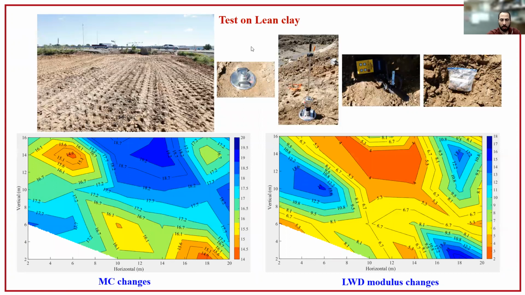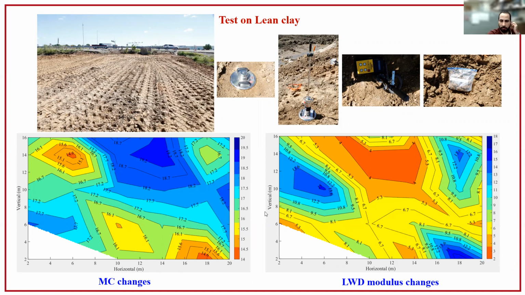We also did testing on lean clay at another site. They used a sheepsfoot compactor to compact the lean clay, so the surface was unleveled. Before testing, we leveled the surface, and then we did lightweight deflectometer testing and moisture content testing with the Agrimeter and Ohaus. The left-hand side contour shows the moisture content changes, from a minimum of 14% to a maximum of 20% for clay. For the lightweight deflectometer, the modulus ranged from 2 megapascal to 18 megapascal.